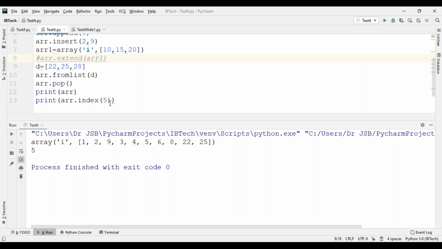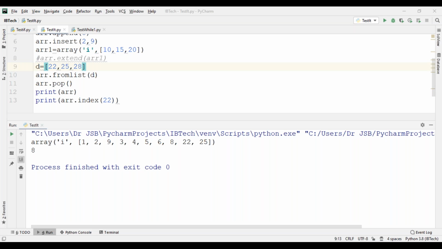Which element? See now, the eighth element: 0, 1, 2, 3, 4, 5, 6, 7, eighth element. Right? So based on the index also, you can fetch the record, through index.